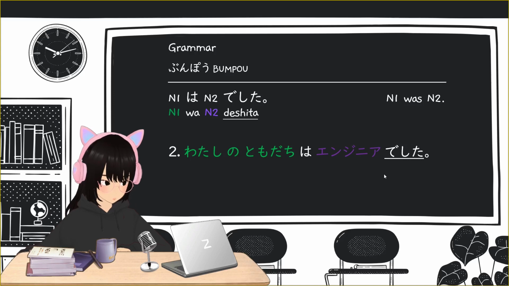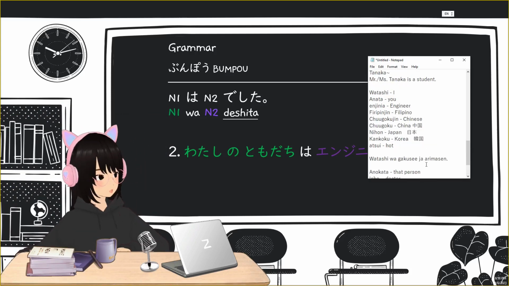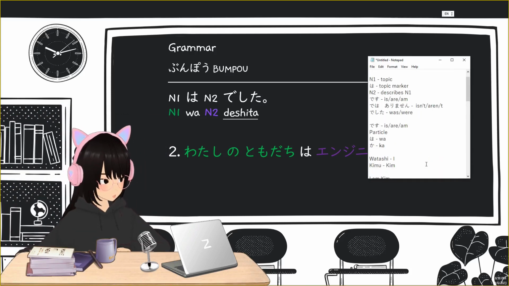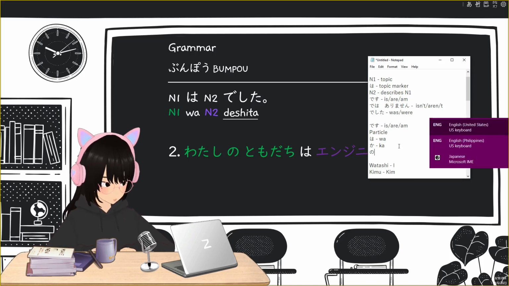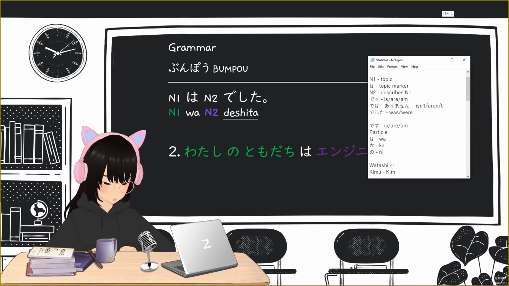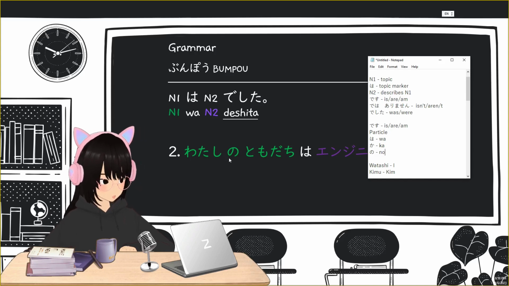Next, watashi no tomodachi wa engineer deshita. Okay, now we have, I think this is our third particle, the particle no. So no is a possessive particle, or it indicates possession. Now we have our subject watashi no and then tomodachi. So tomodachi is a very common word.